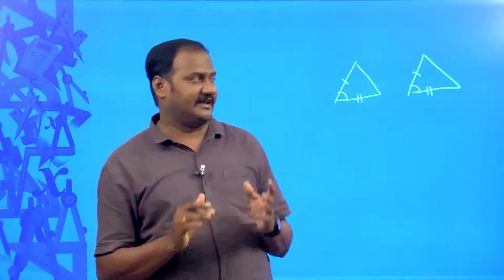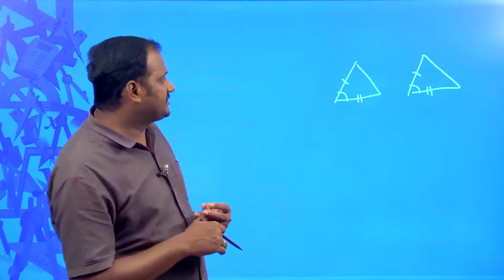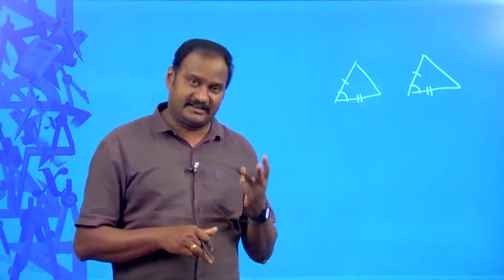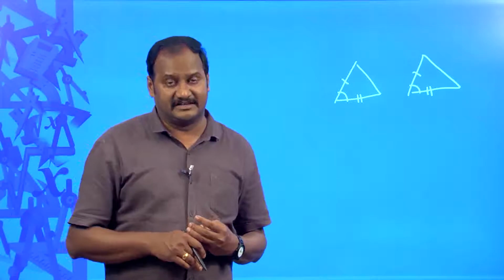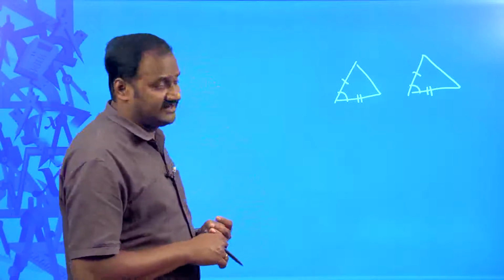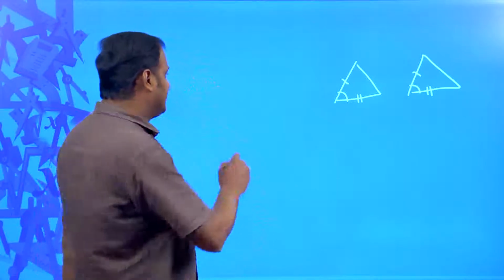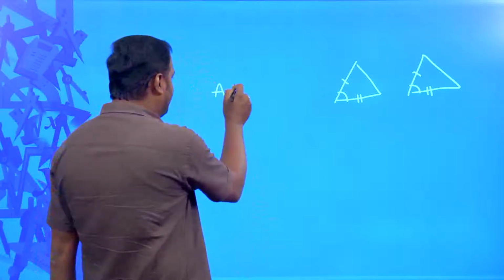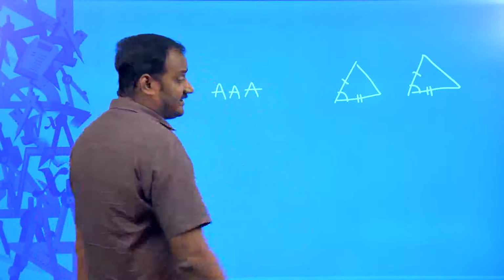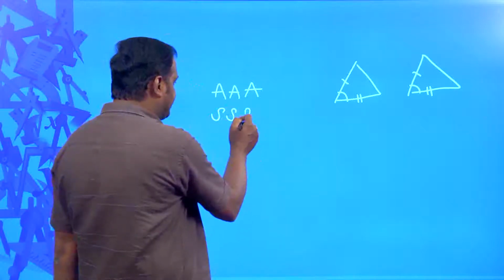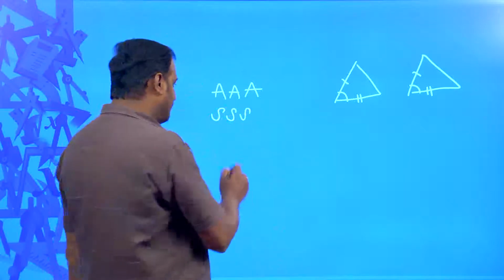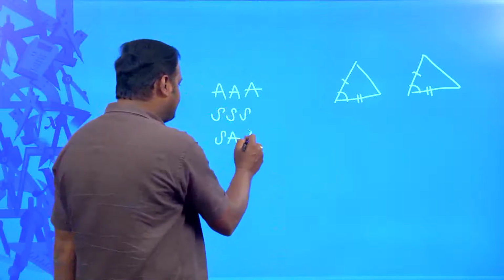Similarity of triangles. Now, I am going to explain when two triangles are said to be similar. There are three conditions for two triangles to be similar. Those three conditions are AAA similarity, second SSS similarity, and the third SAS similarity.